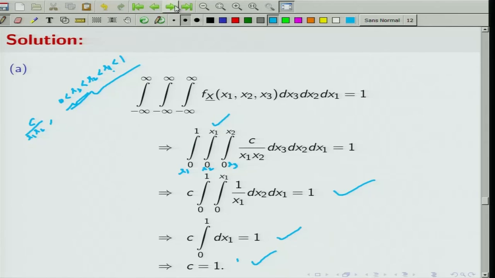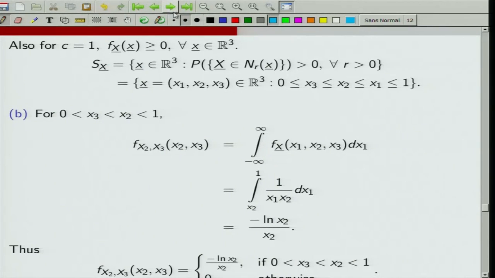So, you have to be just a little bit careful in the range of integration; the rest of the things are simple. Also, clearly for c equal to 1, the function f_X(x) is always greater than or equal to 0. And as I said before, the support in this case is the collection of all those (x1, x2, x3) belonging to R^3 such that the probability of X belonging to an neighborhood of x is positive.